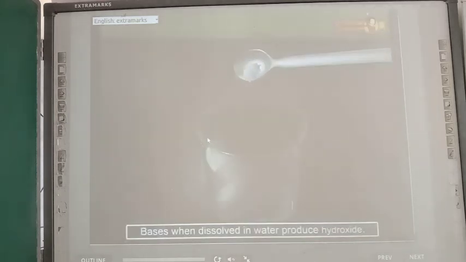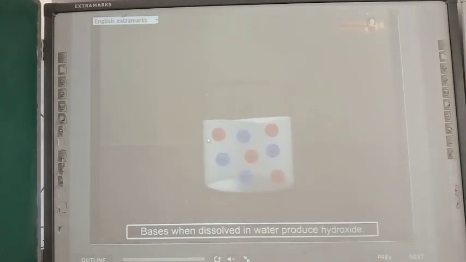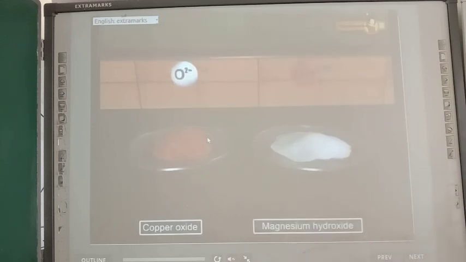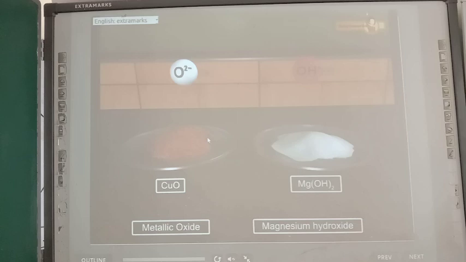Bases, when dissolved in water, produce hydroxide ions. Bases contain either displaceable oxide ions, like in copper oxide, or displaceable hydroxide ions, like in magnesium hydroxide. Copper oxide is a metallic oxide, whereas magnesium hydroxide is a metallic hydroxide.